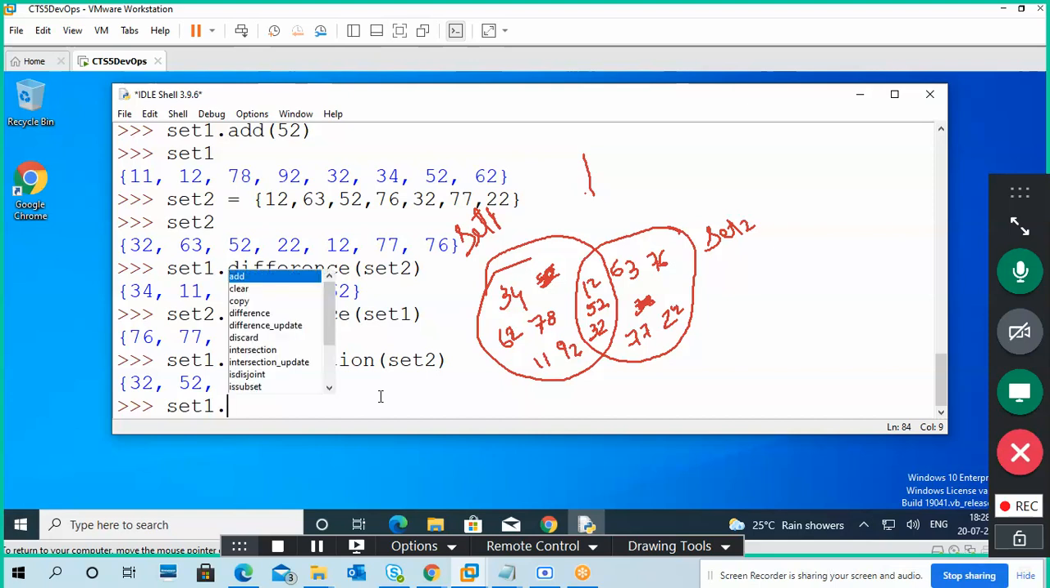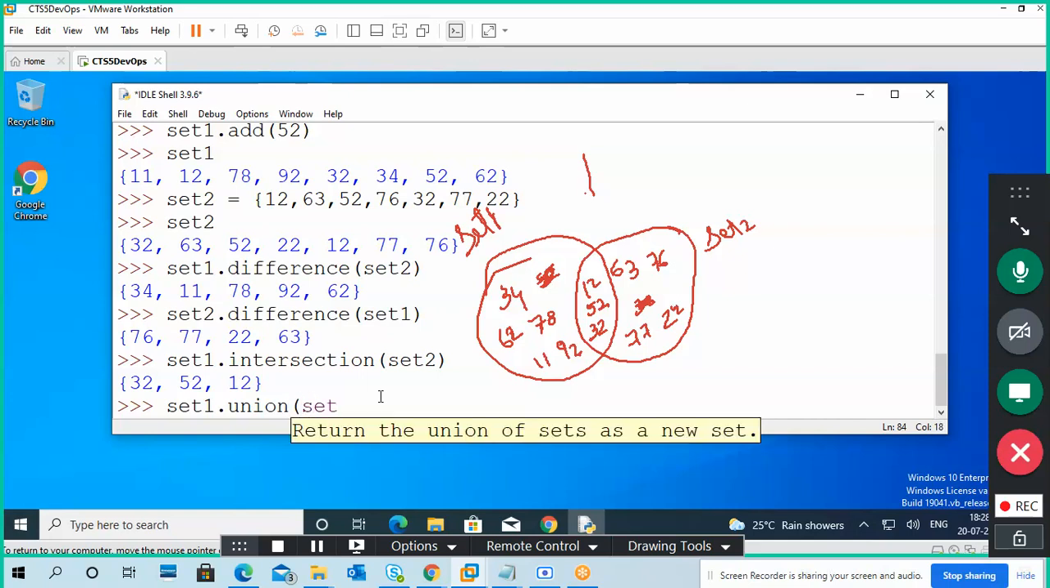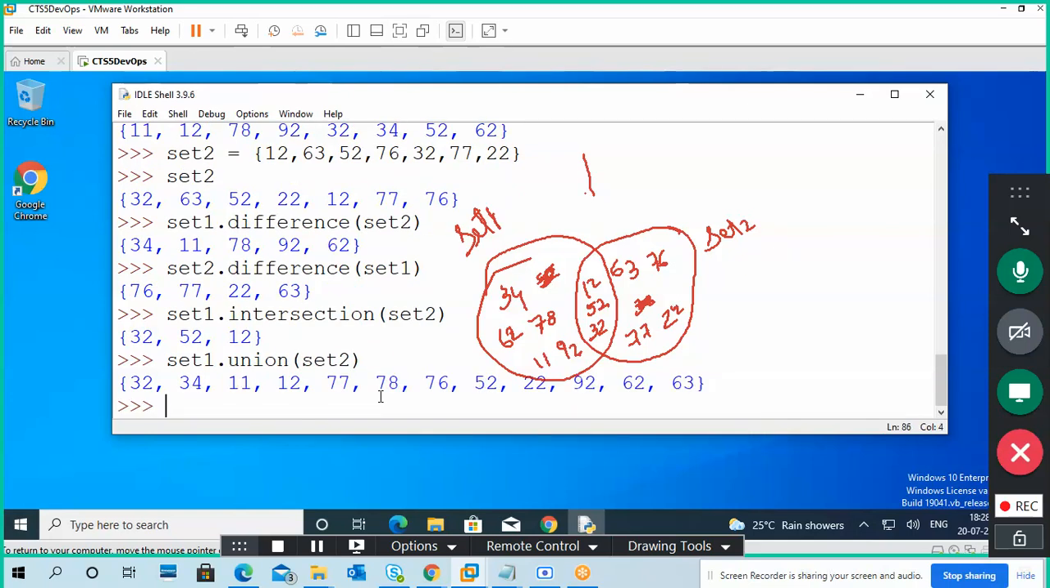Union. Set1 union set2. So it won't display the common data two times, but it is displaying set1 and set2 complete data. No duplicate values, but full data.